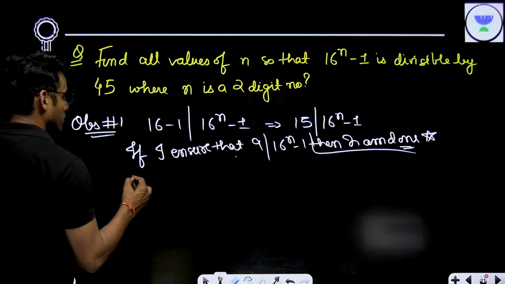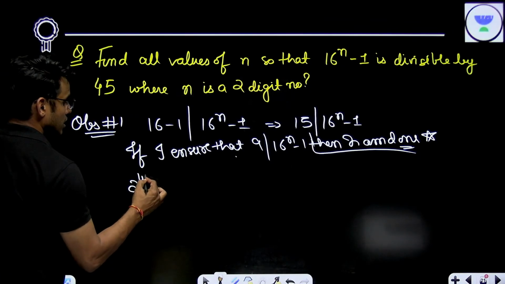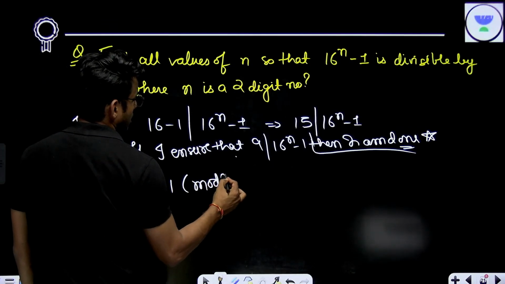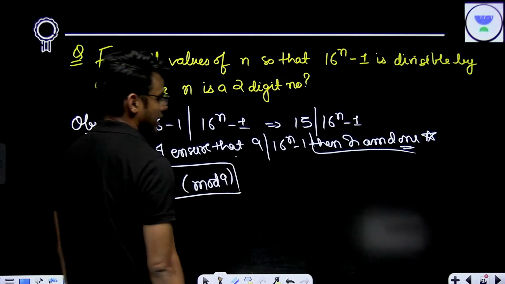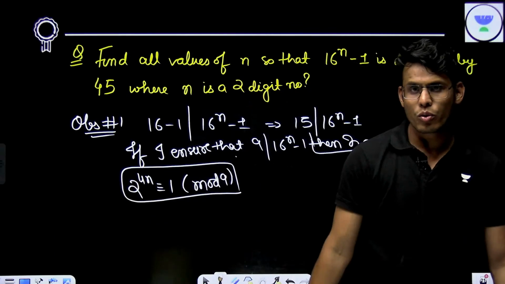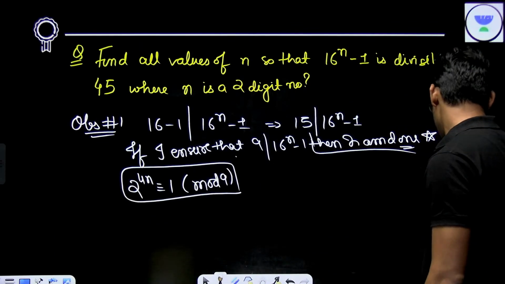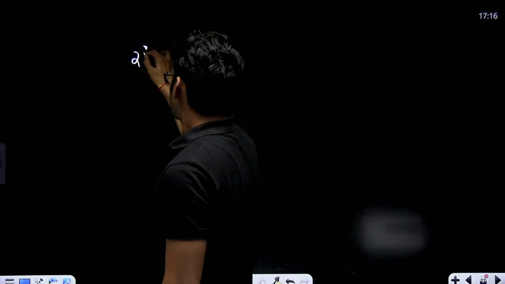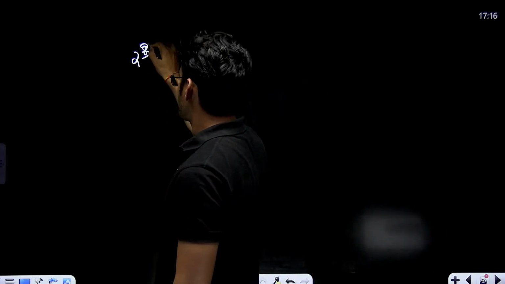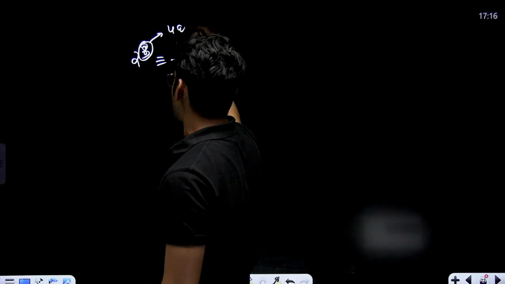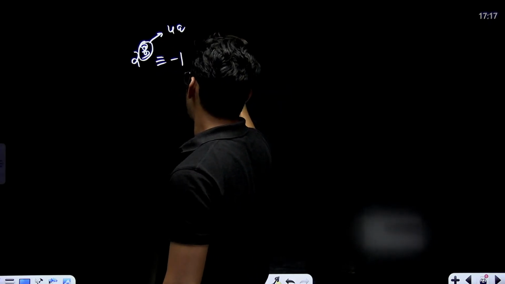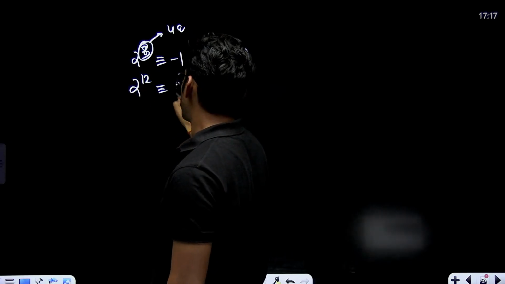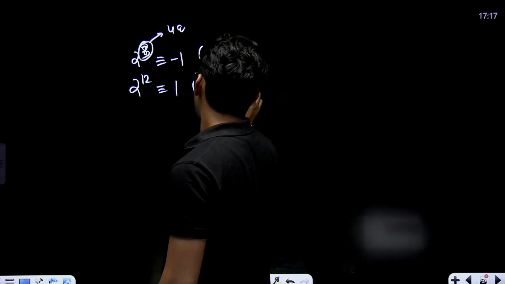Right? So this means I have to take n such that 2 to the power 4n is congruent to 1. Now let's solve this. 2 to the power 3 is congruent to minus 1 mod 9, we have already studied this. You have to make sure that the power is a multiple of 4. So 2 to the power 12 to the power 4 is congruent to 1 mod 9.